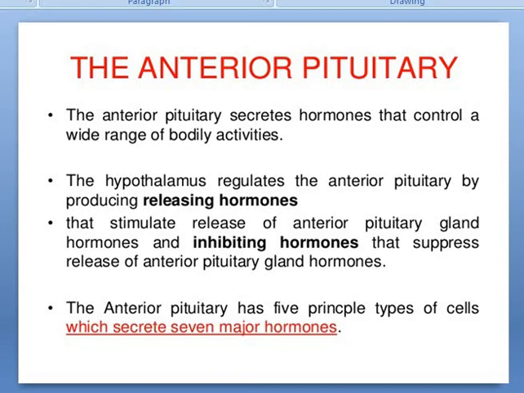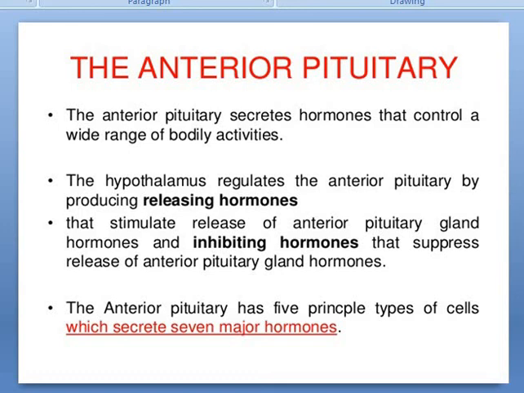Some hormones are secreted at a steady rate throughout life, while others are secreted at an appropriate time in life. For example, growth hormone is released steadily through childhood with some spurts during adolescence, but gonadotrophic hormones are secreted at the age of puberty, which stimulate the secretion of appropriate sex hormones among boys and girls. As a result, primary and secondary sexual changes take place. So this is about the pituitary gland we have discussed today.